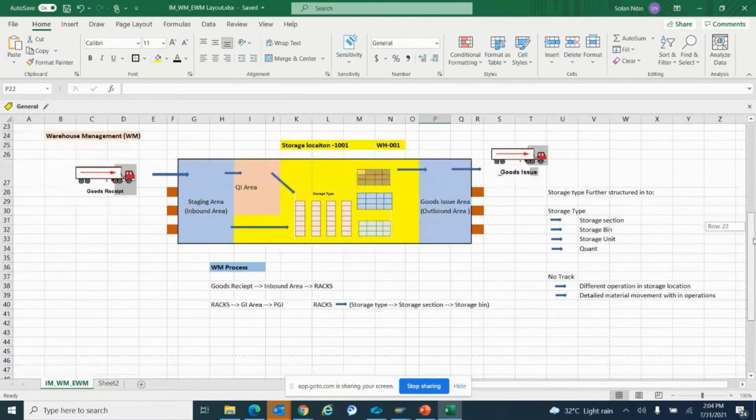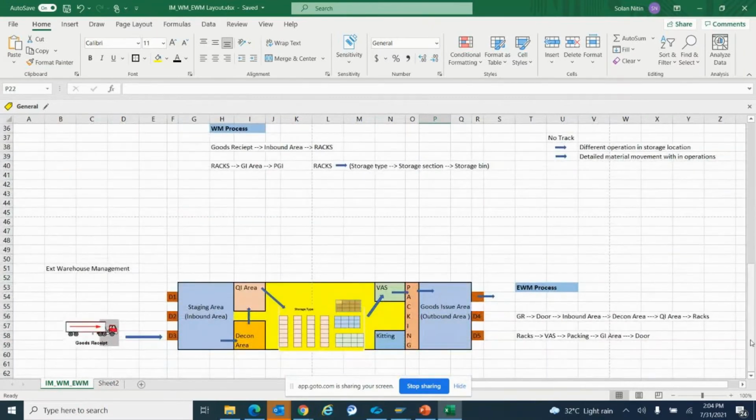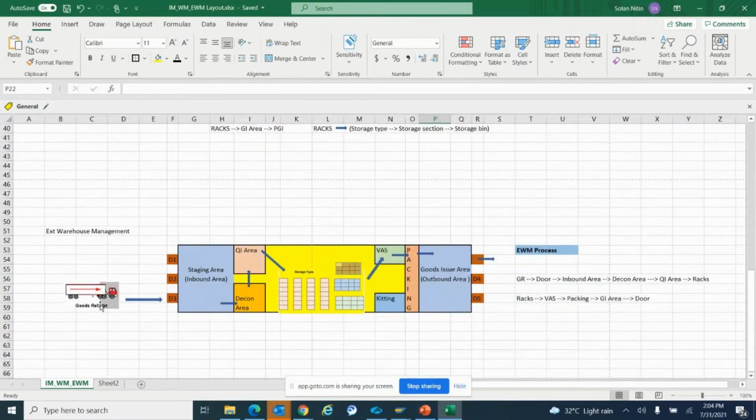So to overcome that, we have EWM now. In EWM, if you can see, we are receiving the material, the material is coming in a truck, and the truck is standing at door 3. That activity we can track in EWM.